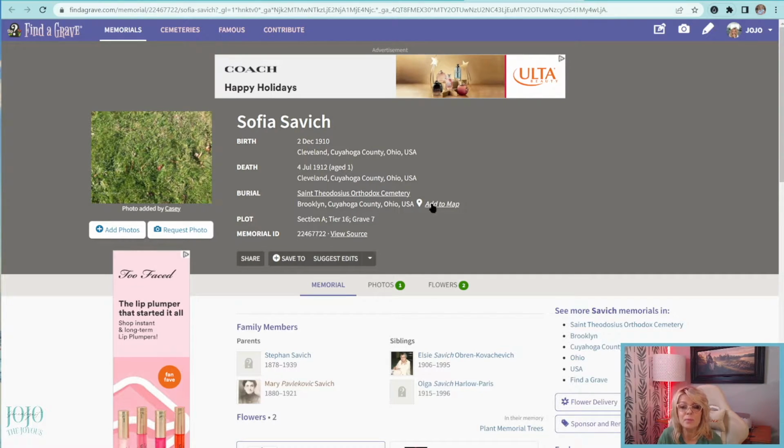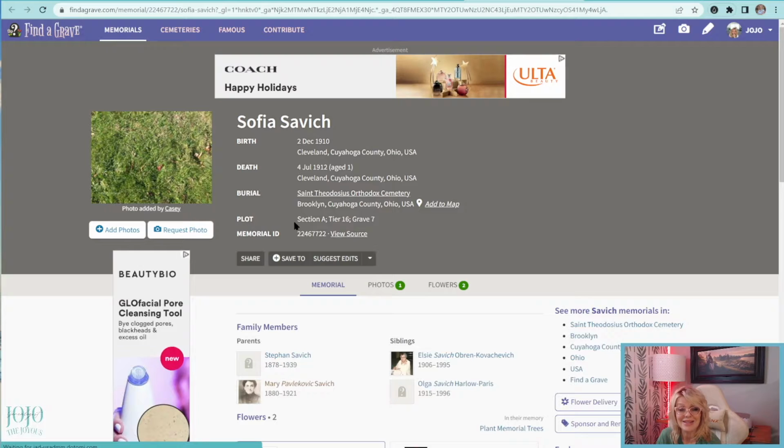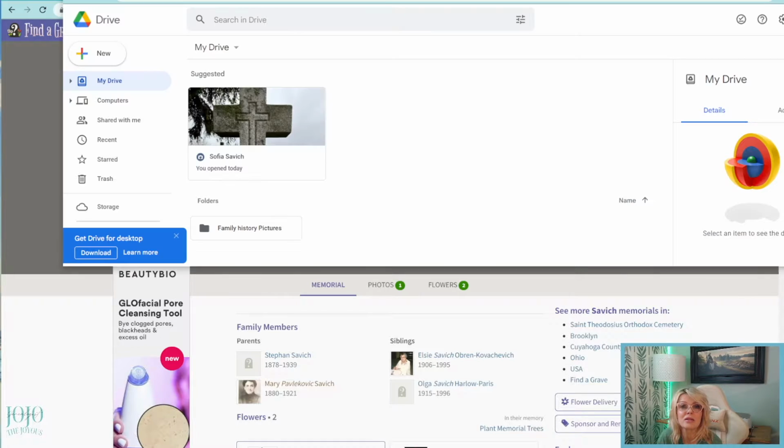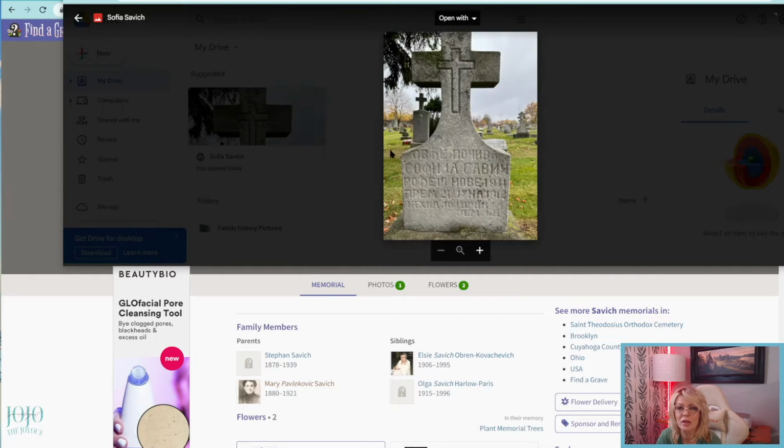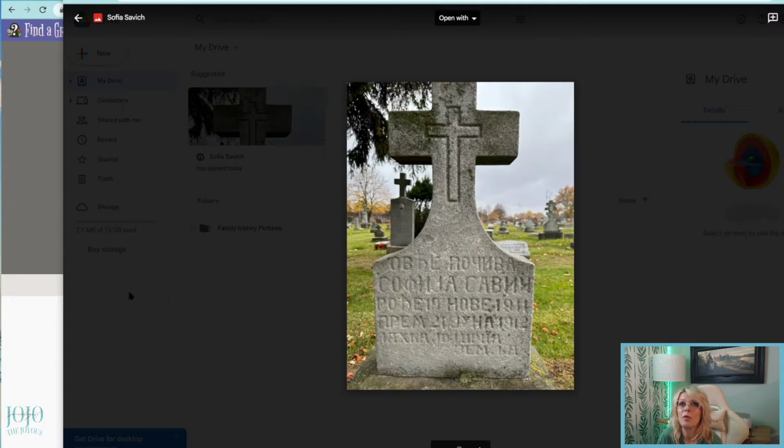And so on this page, it doesn't show that Sophia has a headstone. And this is the plot and section and everything. Okay. I guess now that I think about this, I should have called up there and found out the exact plot that he had given me for her burial site. Because this is the headstone, see if I can open it. This is the headstone for her right here.